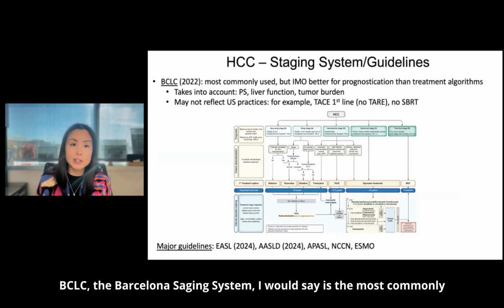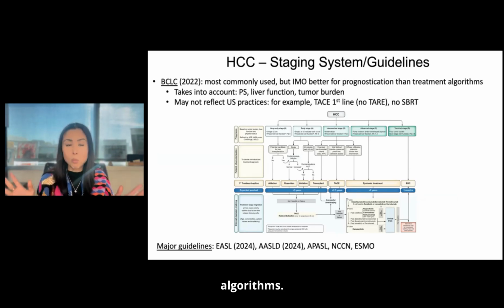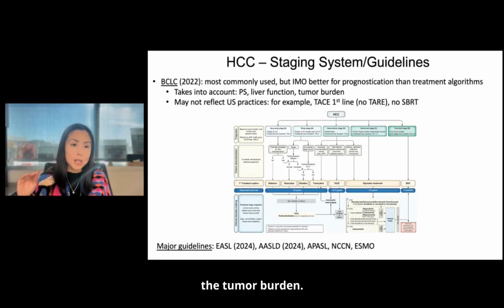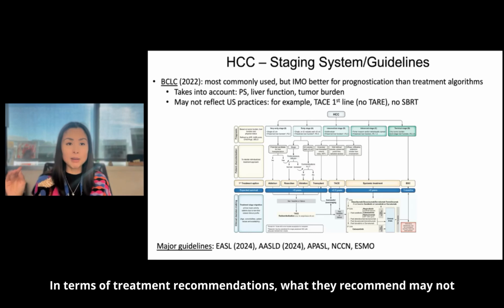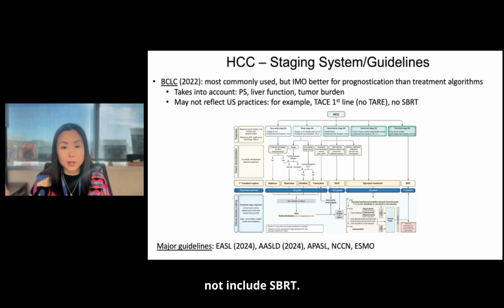BCLC, the Barcelona staging system, I would say is the most commonly used. That being said, I think it's better for prognostication than treatment algorithms. What does BCLC take into account? So the patient's performance status and liver function in addition to the tumor burden. In terms of their treatment recommendations, what they recommend may not reflect your practice or US practice. For example, TACE is first line, not TARE, and they do not include SBRT.